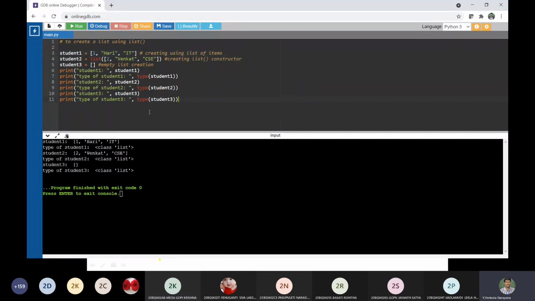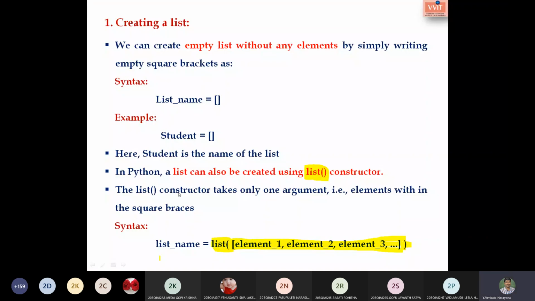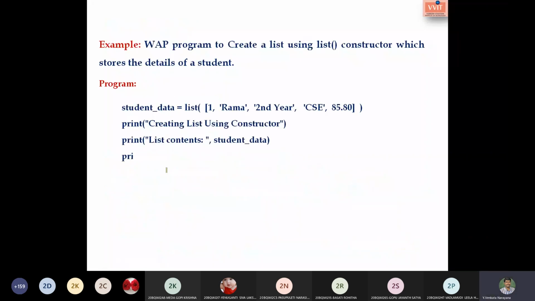Creating using list of items. So is this clear now? Shall I move to the next one? Yes, sir. So I have opened the PPT. Is that viewable to you? Yes, sir. So that is the program I have discussed now.